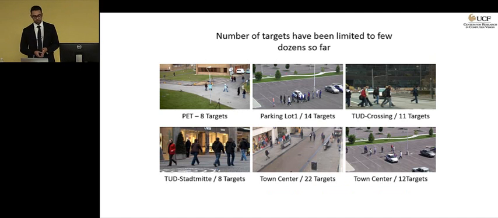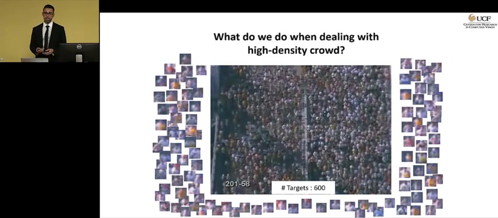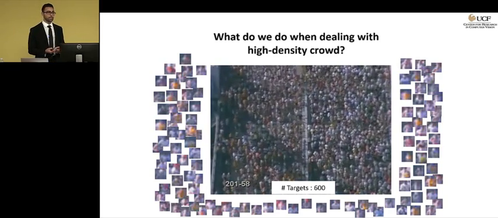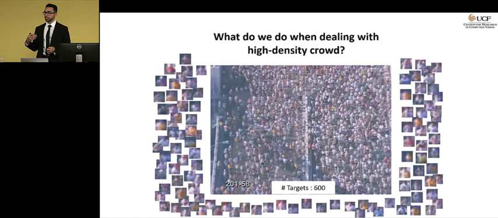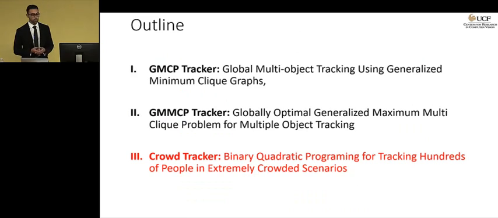So talking about GMCP and GMMCP tracker, I don't know if you have noticed or not, in most sequences that we considered here, the number of targets is limited to a few dozen. So we are not dealing with sequences with a lot of targets. What's going to happen if we move on to sequences where there are hundreds of targets that you're interested in tracking? This happens a lot in marathon sequences, religious riots, political rallies. You have a lot of people that you're interested in the safety of in these scenarios, and multi-target tracking is very essential in those cases.